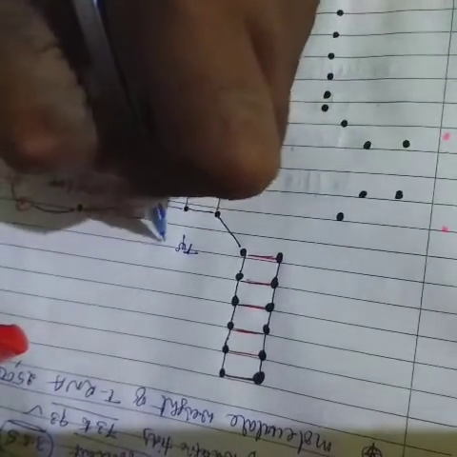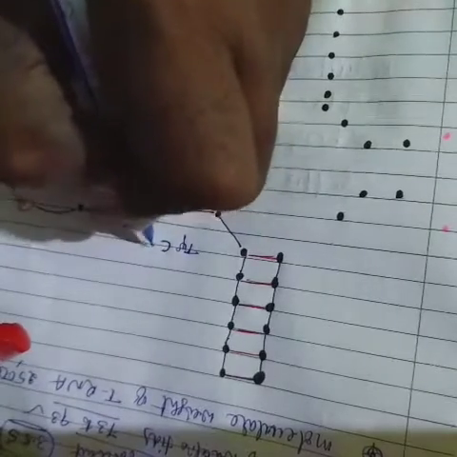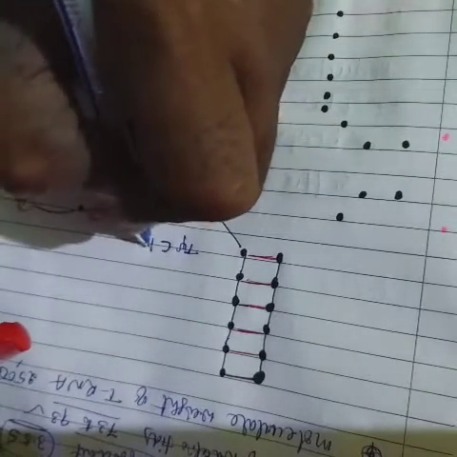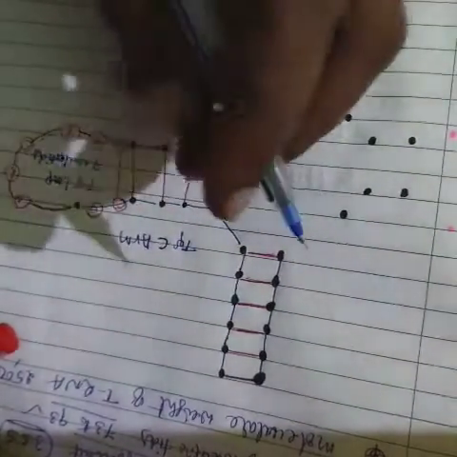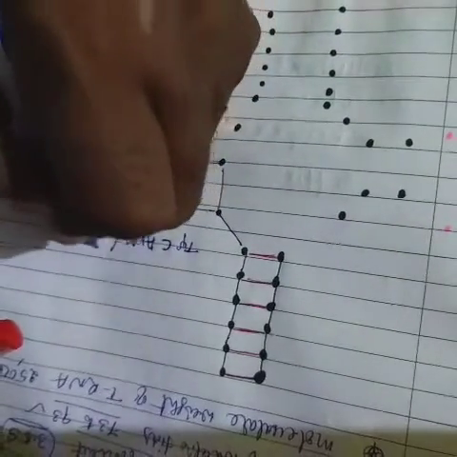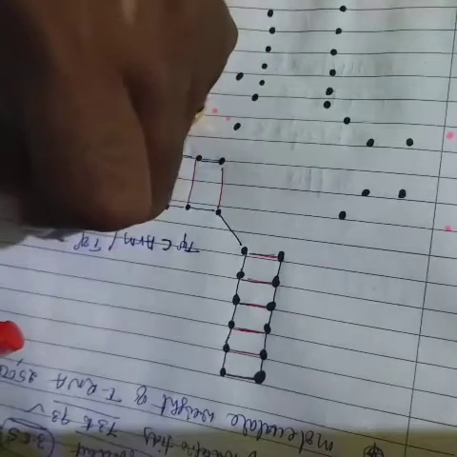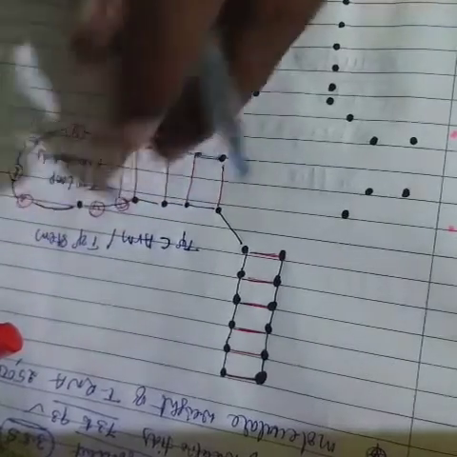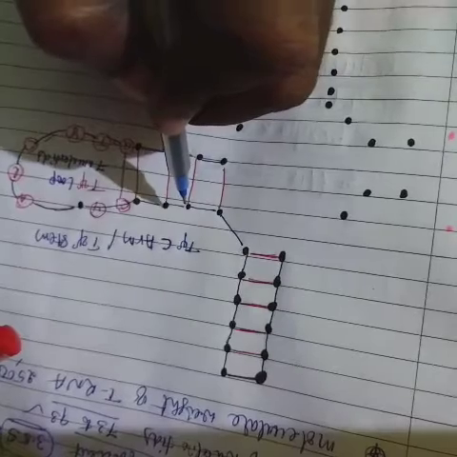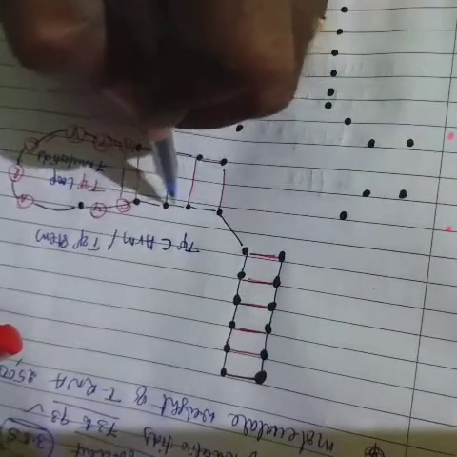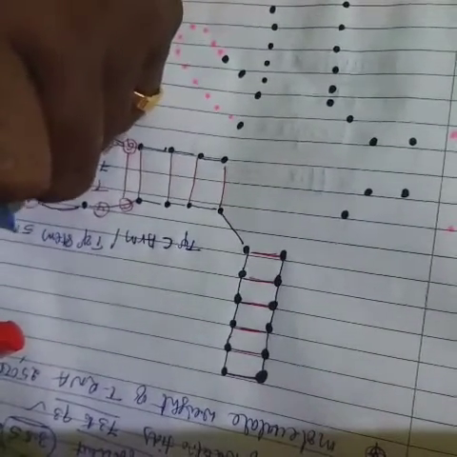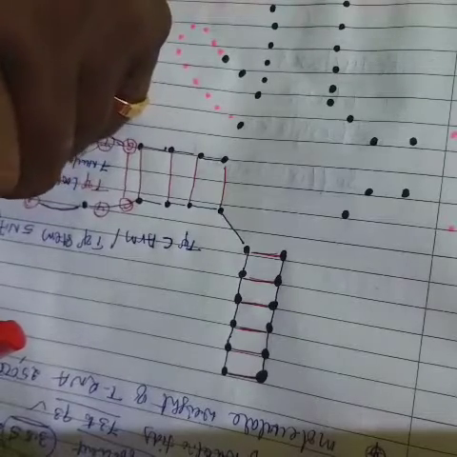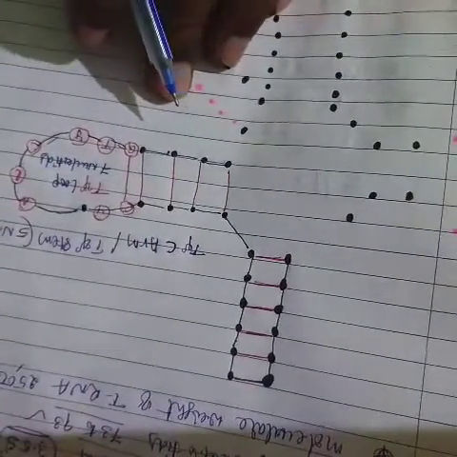This is called the TΨC arm. Arm means a hand-like structure. The TΨC arm, or TΨC stem, contains 5 nitrogen base pairs: 1, 2, 3, 4, 5. So this one arm has 5 nitrogen base pairs.